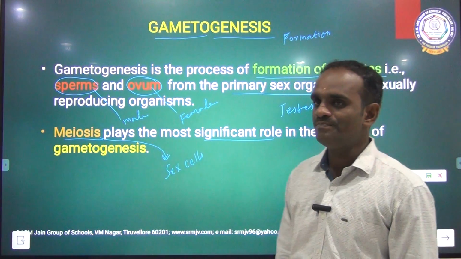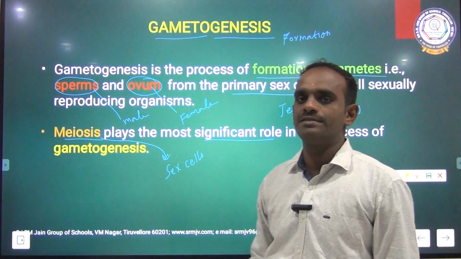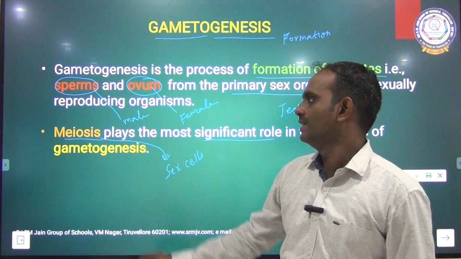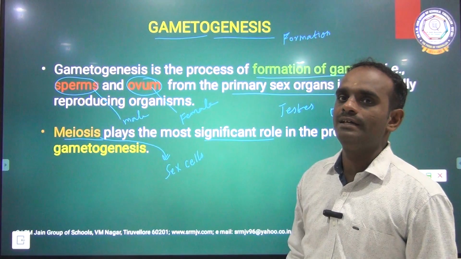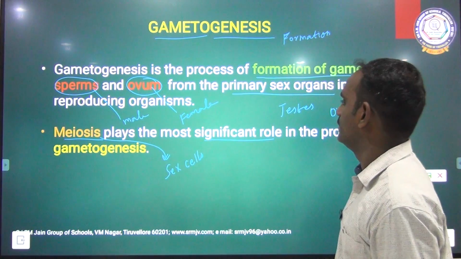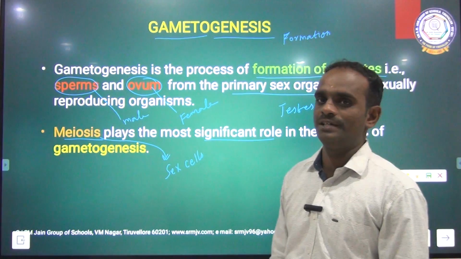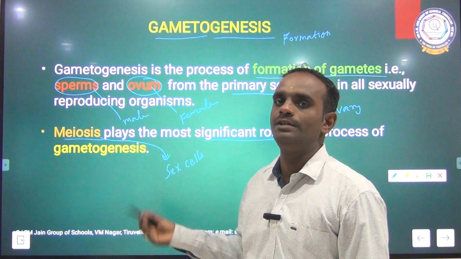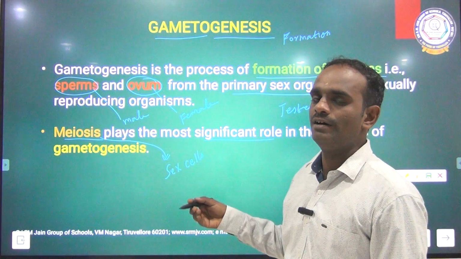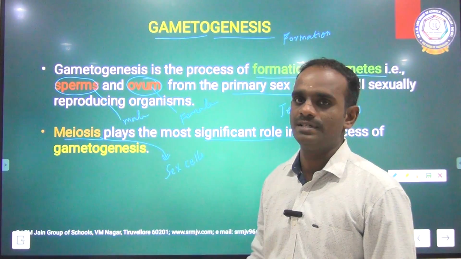Once again I am repeating, gametogenesis is a process of formation of gametes, that is sperms and ovum, from the primary sex organ, that is testis and ovary. Here meiosis plays a very important, significant role in gametogenesis. Clear?